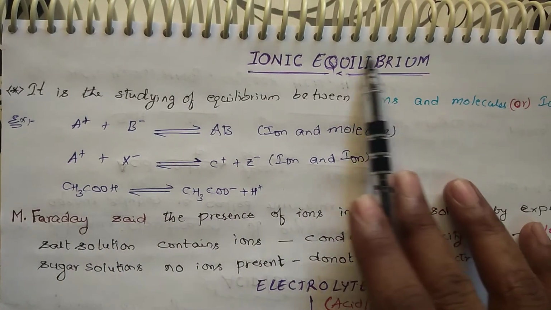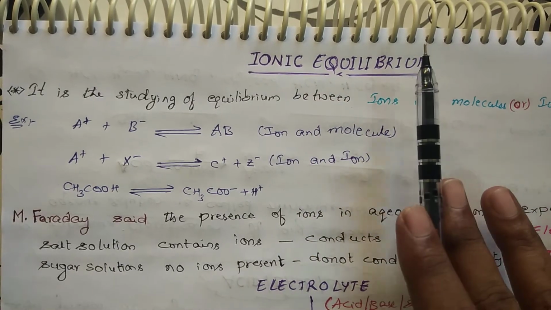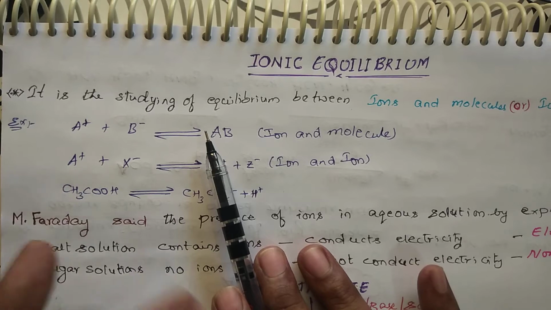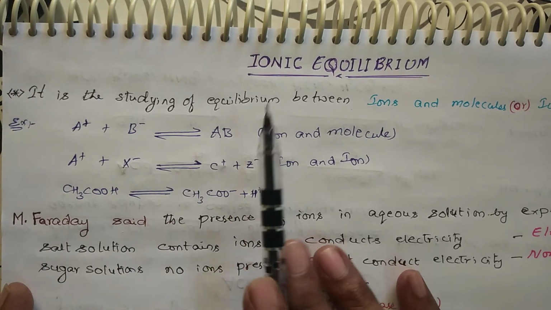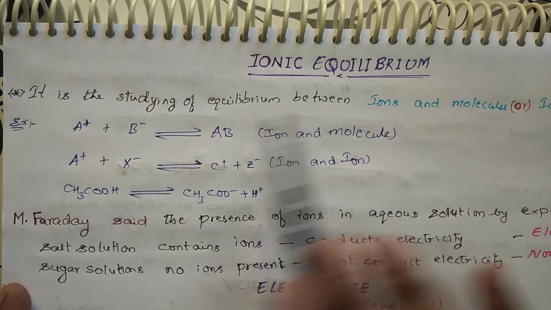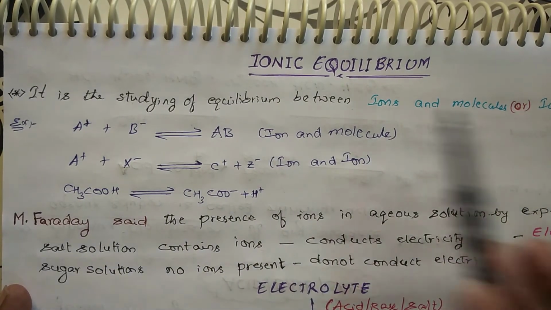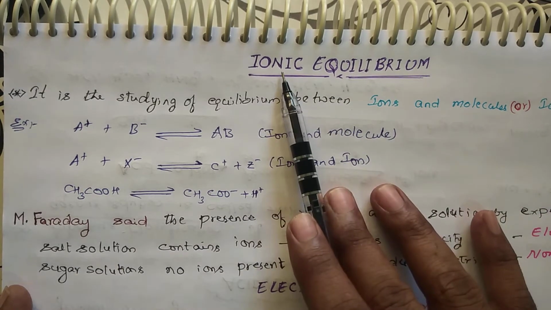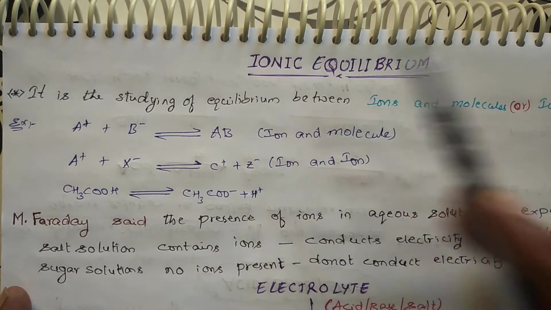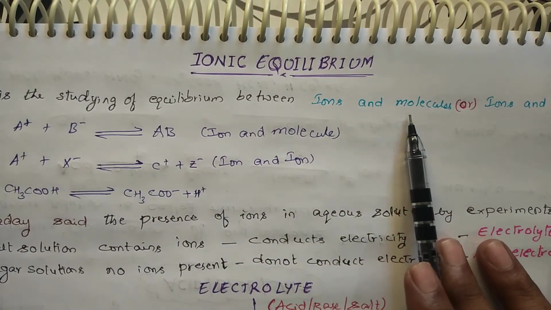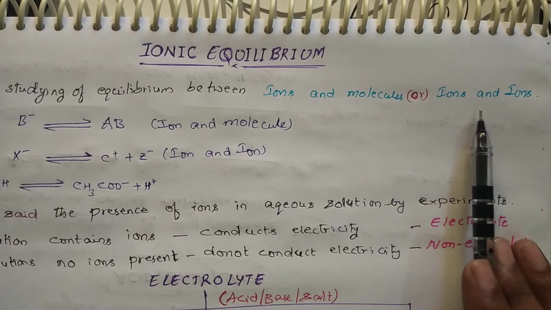So see, some idea regarding equilibrium. Equilibrium means there should be products as well as the reactant. They should be interconverting, means the rate of forward reaction should be equal to the rate of backward reaction. Then we will be saying that there is equilibrium between the products and reactants. So the equilibrium should be present among ions and molecules or ions and ions.